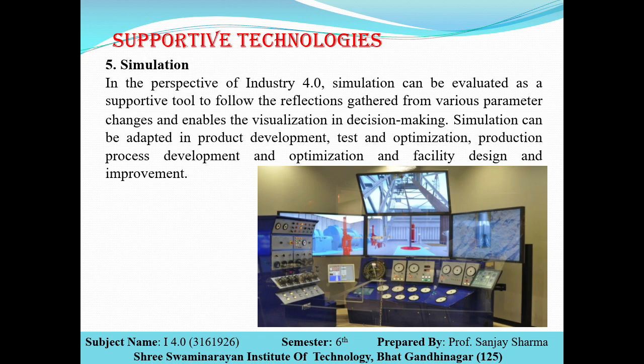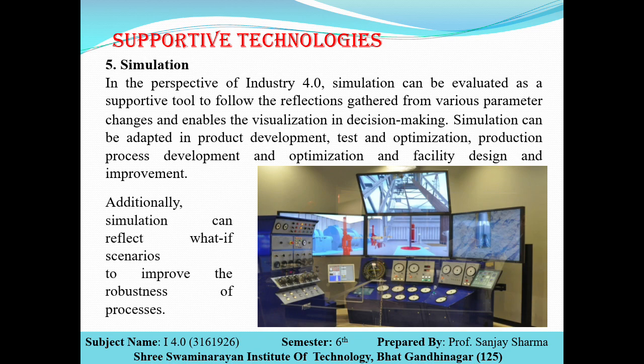Simulation can be adapted in product development, testing and optimization, production process development and optimization, and facility design and improvement. These are some of the points where simulation can help. Additionally, simulation can reflect what-if scenarios to improve the robustness of the process.